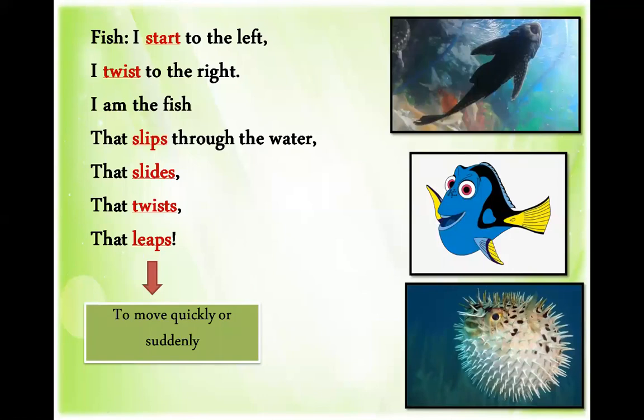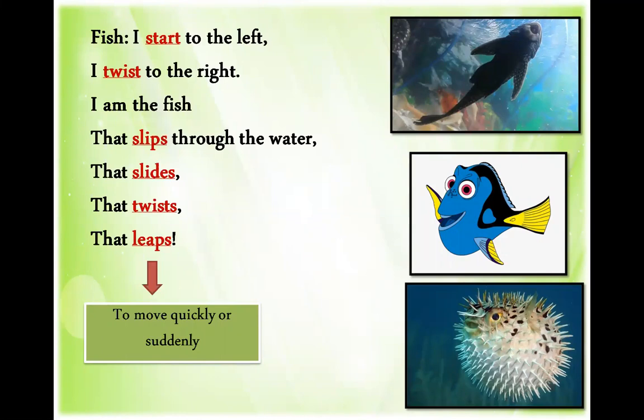I have highlighted the verbs with red color. I start to the left, I twist to the right. I am the fish. Here the fish is telling that it moves to the left first, then it moves to the right while it swims through the water. That slips through the water, that slides.